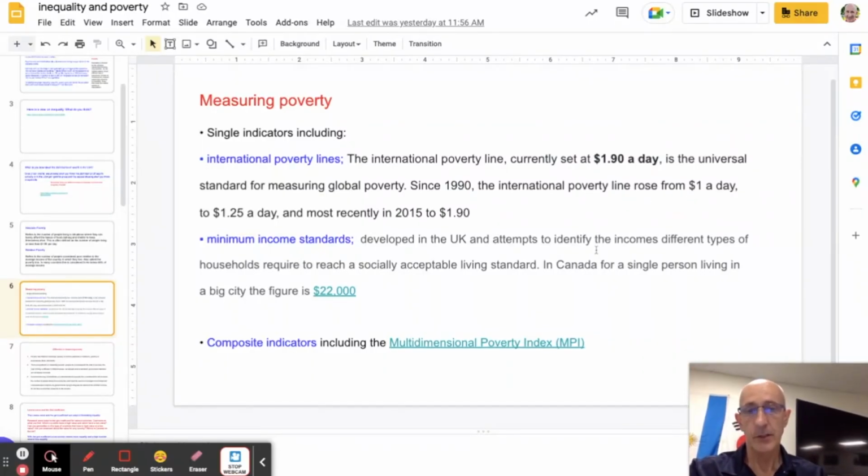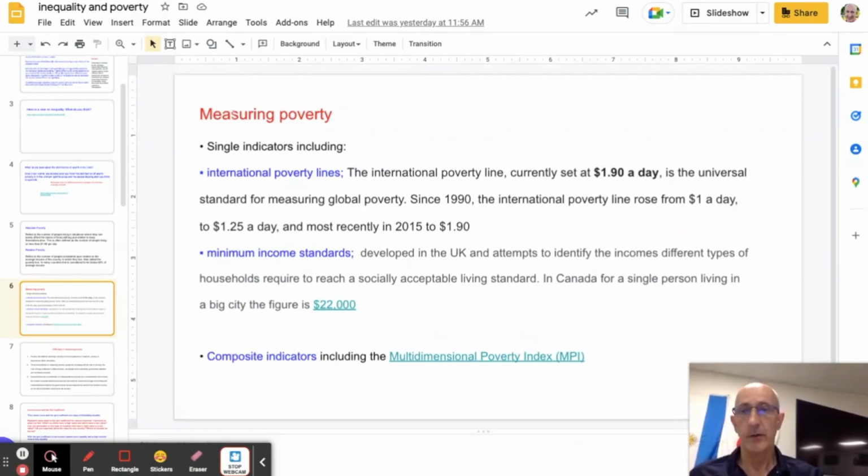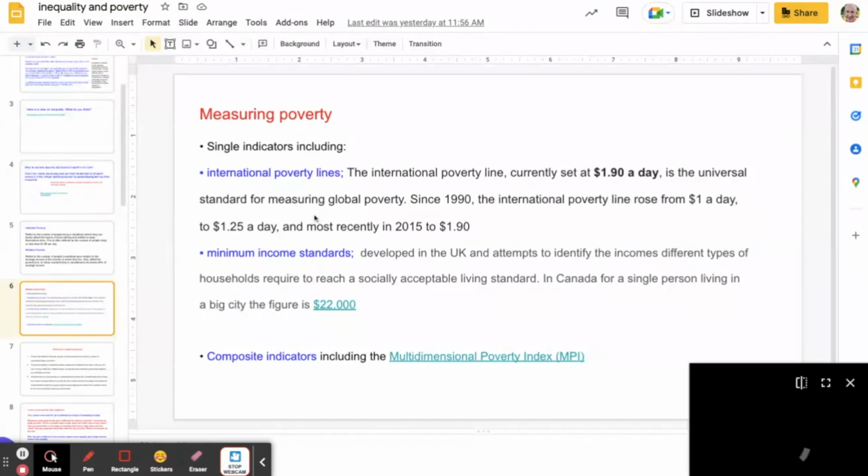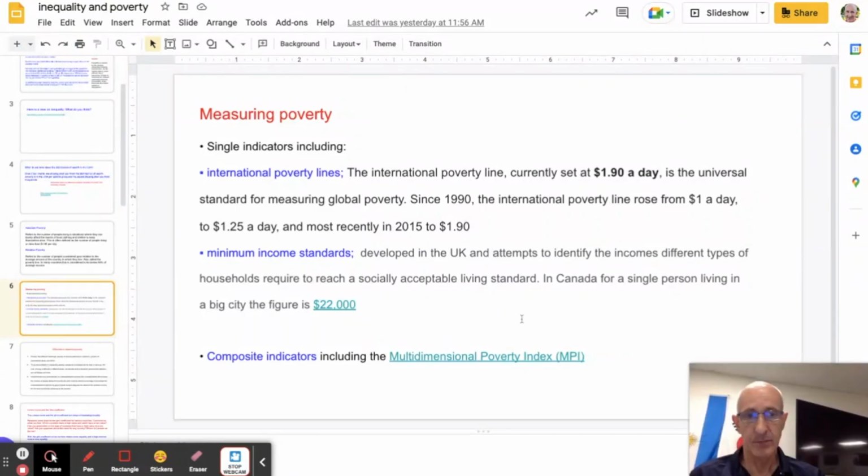And then there are some composite indicators like the multidimensional poverty index. So just to show you that here. It does indicate that living standards are part of this measure, but also education and health is also something that people are interested in when measuring that.